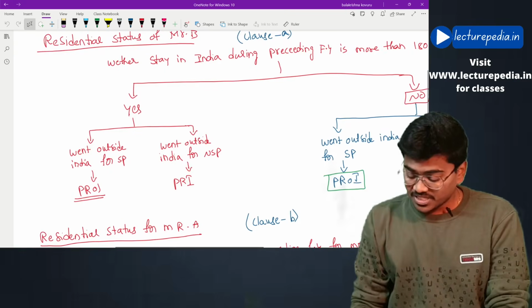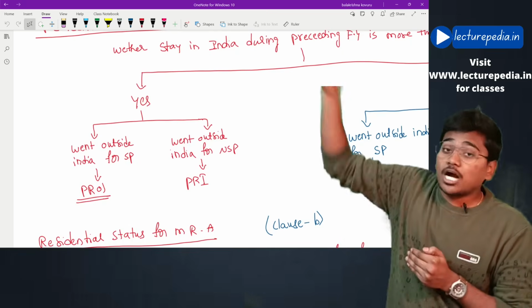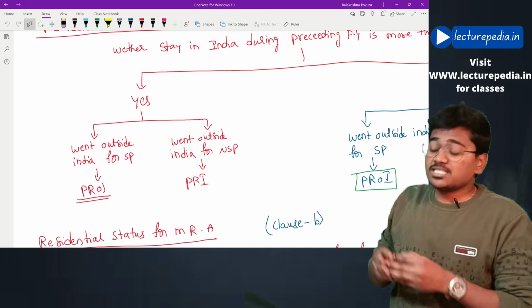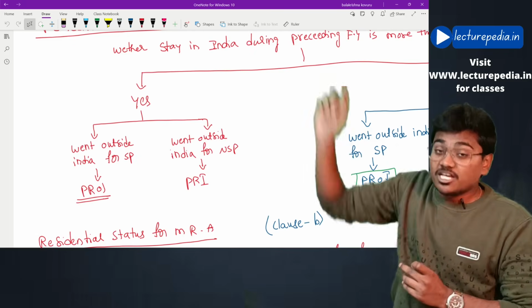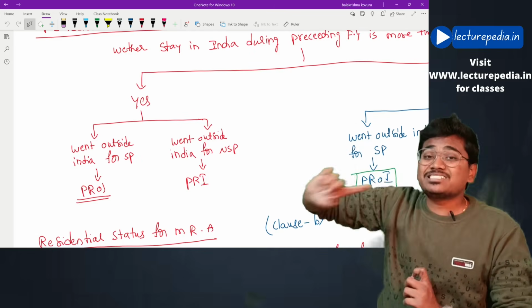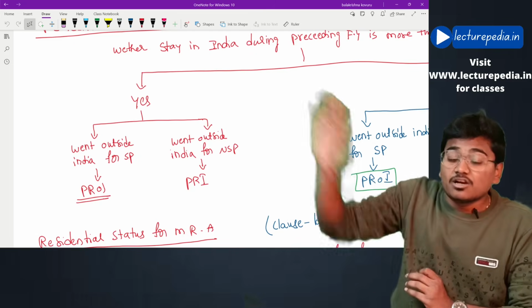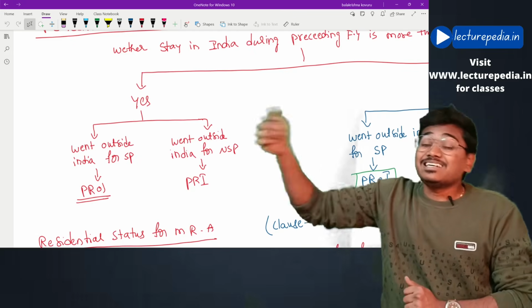Mr. A will again see whether Mr. B has gone outside India, because Mr. B is presently in the USA. So Mr. A will see whether Mr. B went outside India for a specified purpose. If Mr. B went outside India for a specified purpose, then Mr. B will become a person resident outside India. In case Mr. B went outside India for a non-specified purpose, then Mr. B will become a person resident in India only.